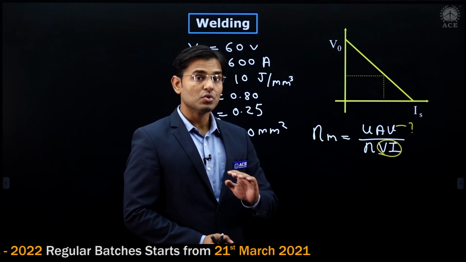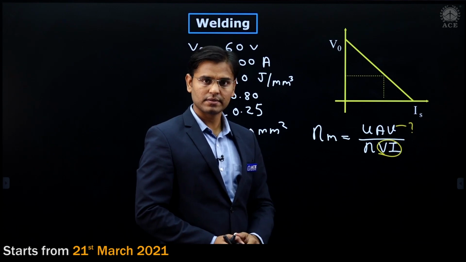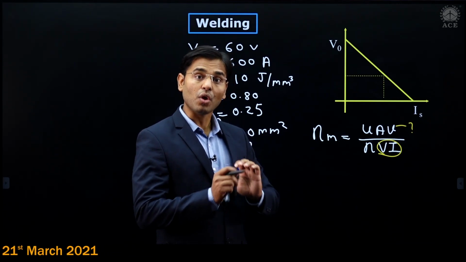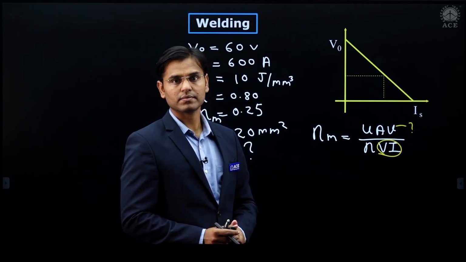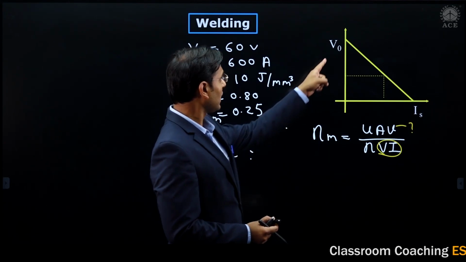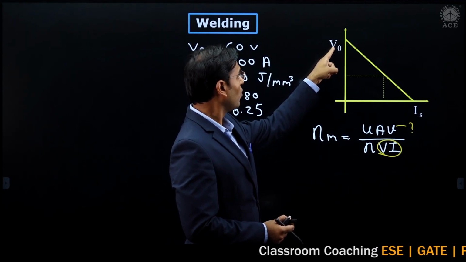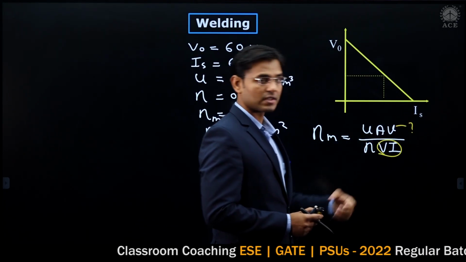Welding is not possible when there is open circuit voltage. Welding is not possible when there is a short circuit current. Means for possibility of welding, the voltage must be less than open circuit voltage and the current must be less than short circuit current.